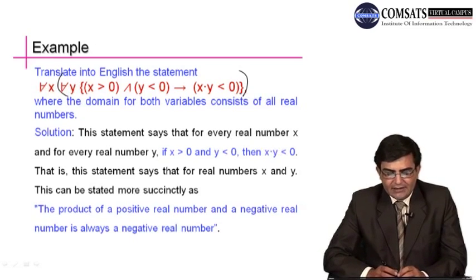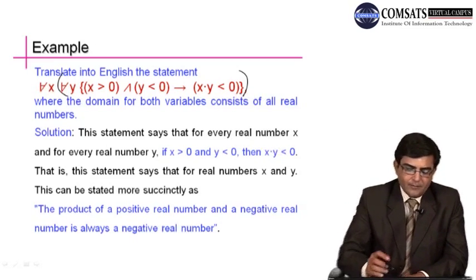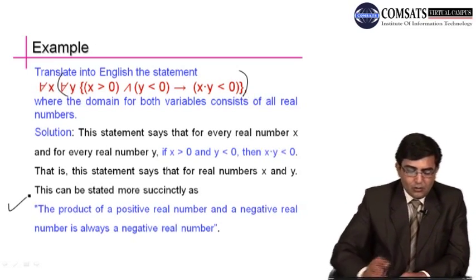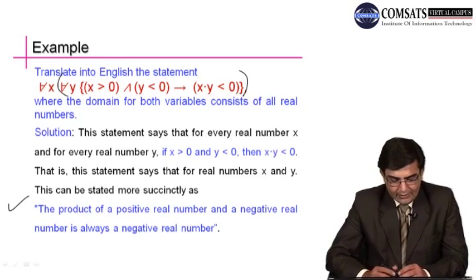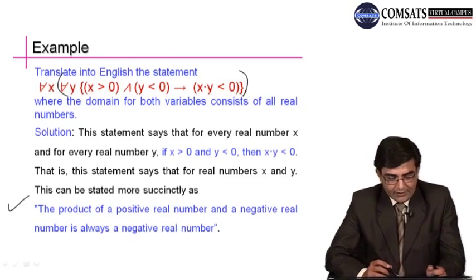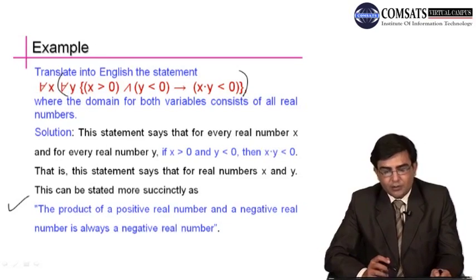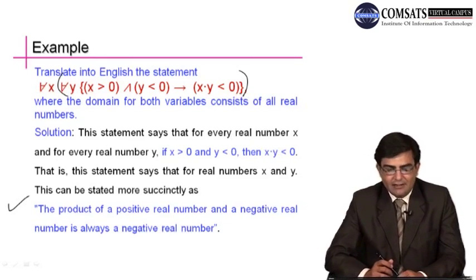That is, this statement says that for real numbers x and y, this can be stated more simplistically: the product of a positive real number and a negative real number is always a negative real number.